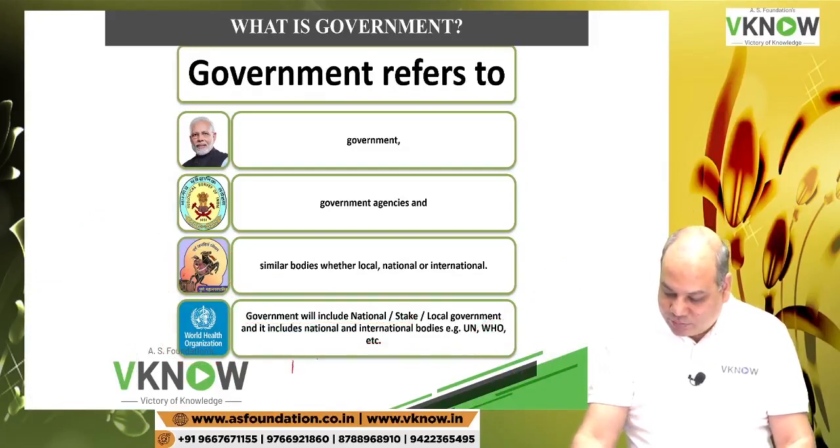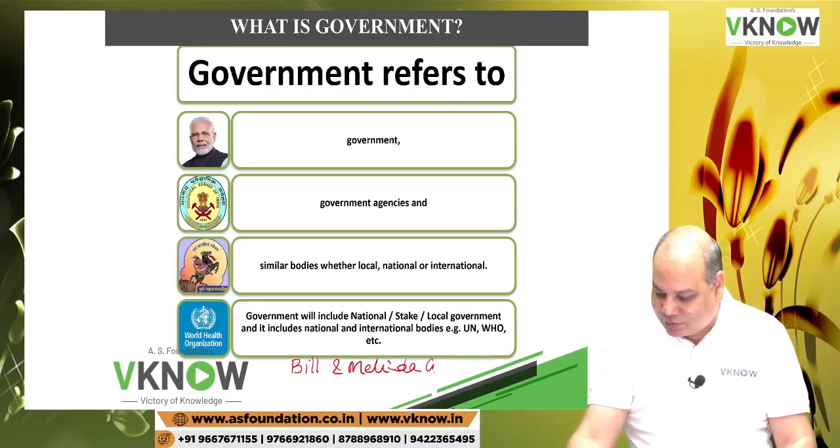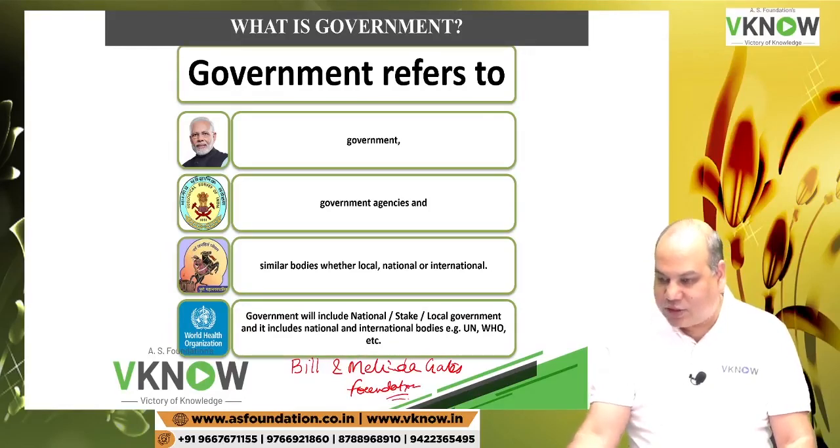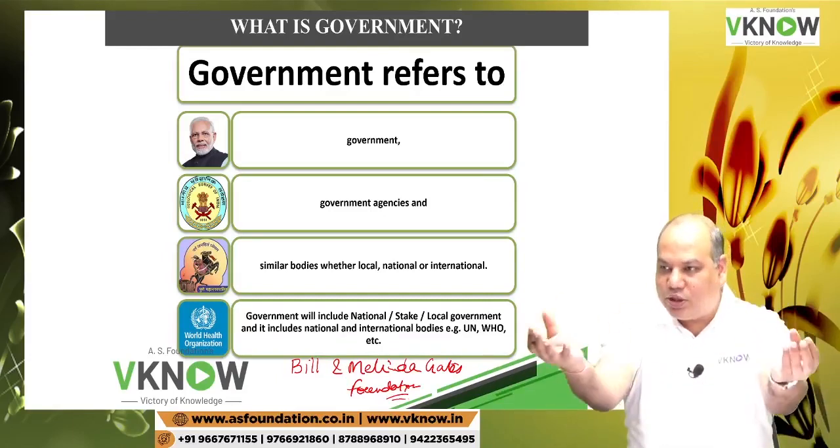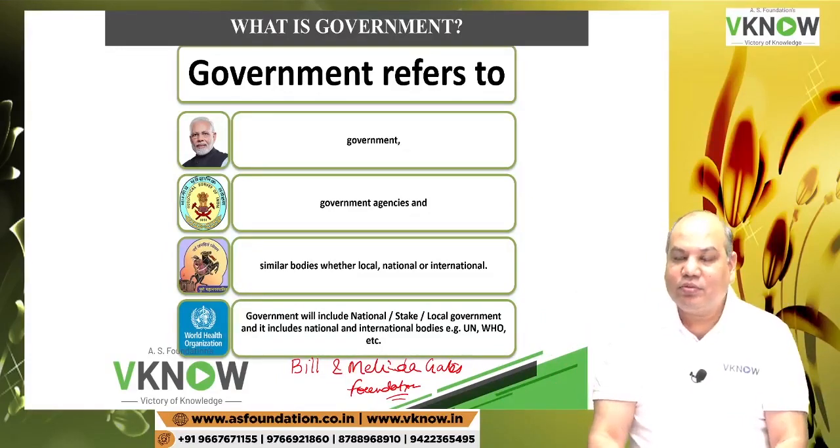Or Bill and Melinda Gates Foundation. Have you heard Bill and Melinda Gates Foundation? If you receive some grant from them to carry out some vaccination program, they give say 20 crore rupees to an entity, which uses that money to provide vaccination, then that is also covered by this standard.